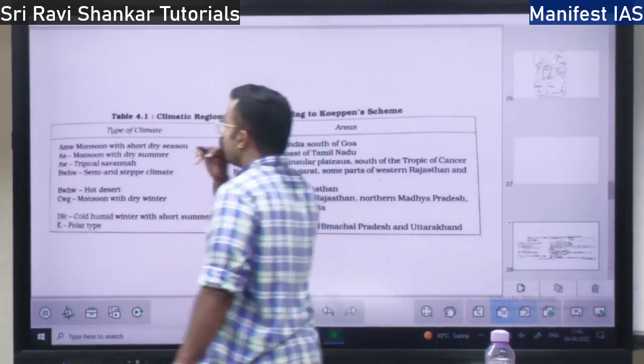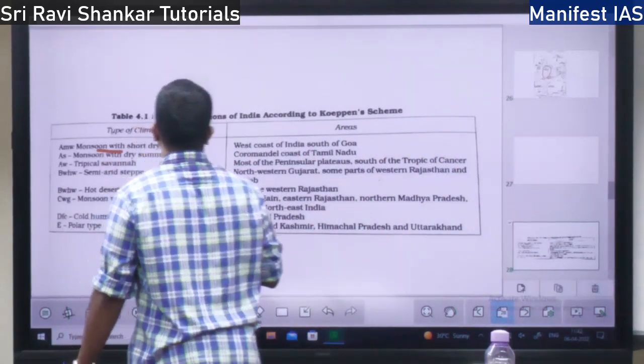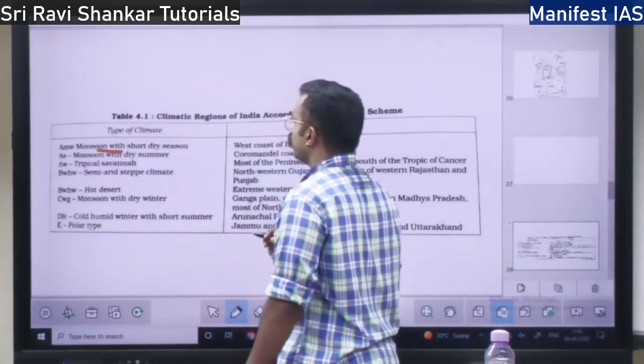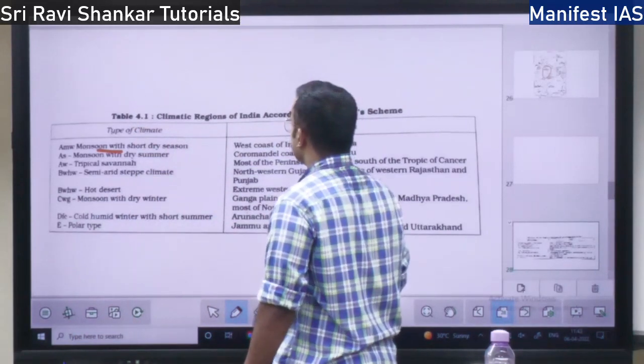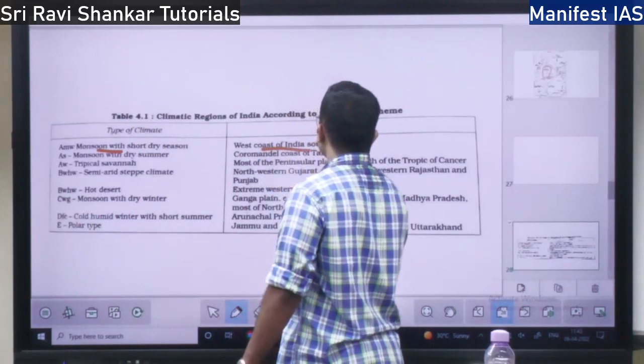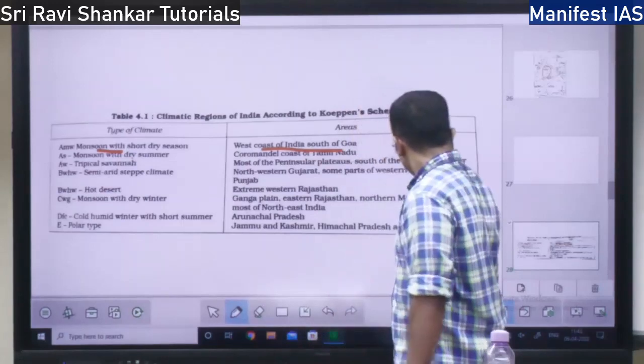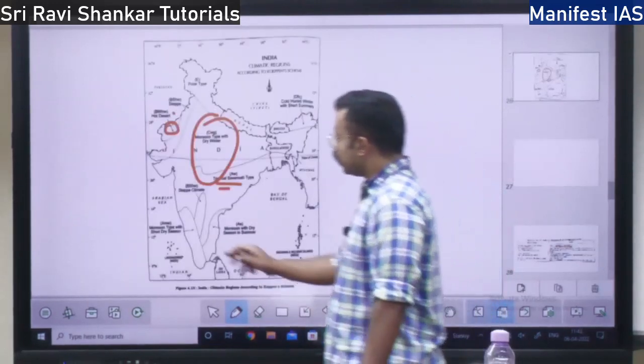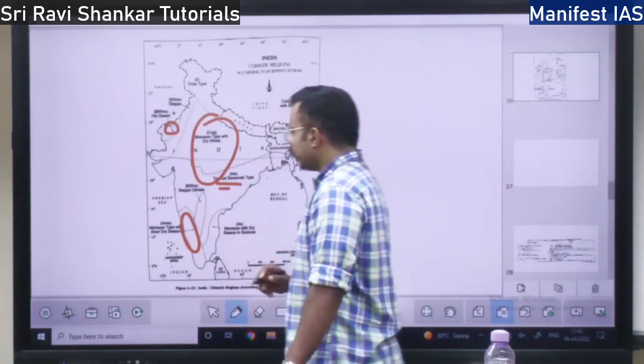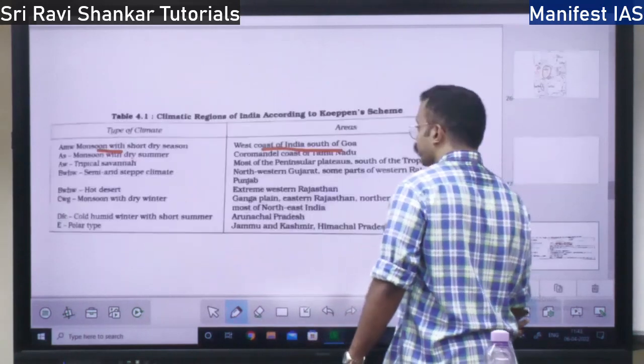So first is the monsoon with short dry season. Where do you find monsoon with short dry season? West coast of India, south of Goa. West coast of India south of Goa is the monsoon type with short dry season. This is the first type of climate.